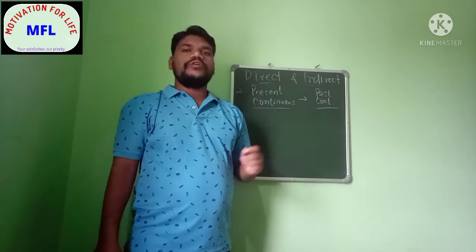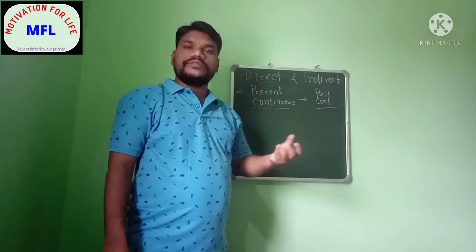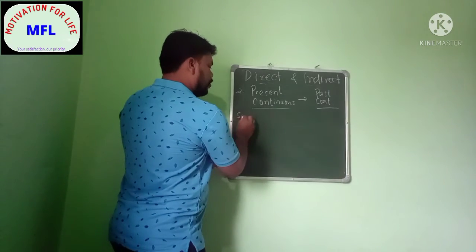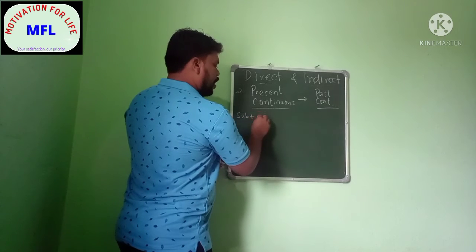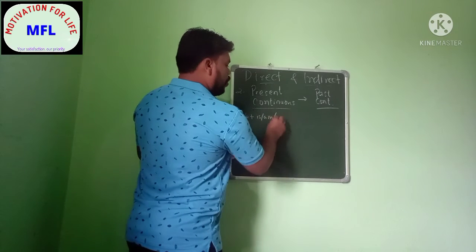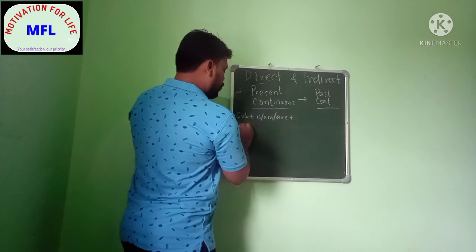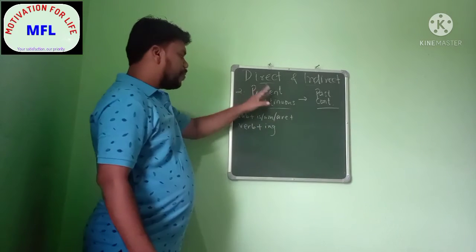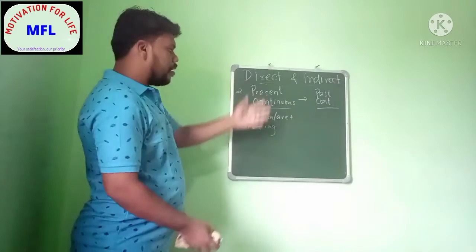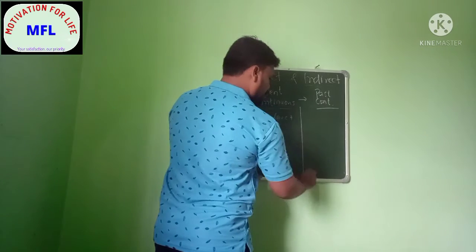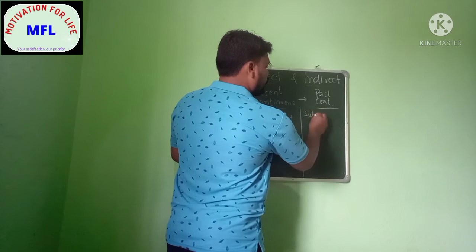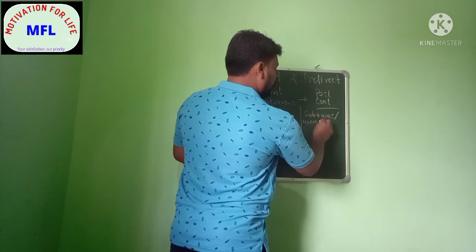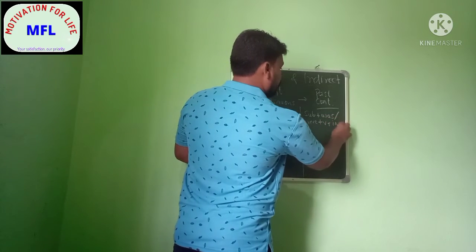So what is the formula for present continuous tense and past continuous tense that we need to know? So here I am writing the formula. First, subject will be there, then is, am or are will be there, then there will be verb, then plus ing. This is the present continuous formula. Now let's see this one. What is the formula for this? Subject plus was or were plus verb plus ing.